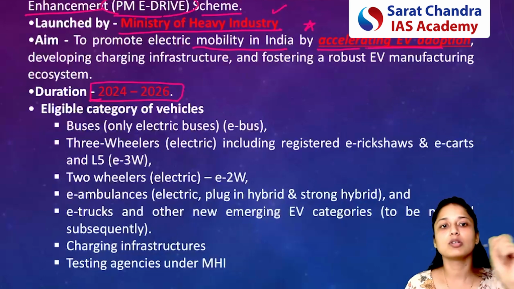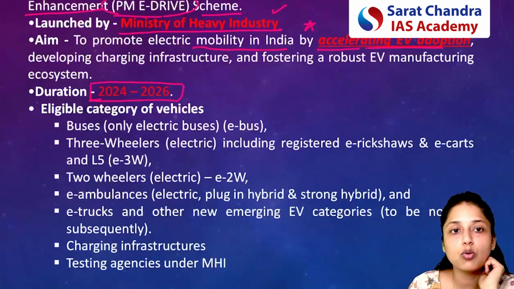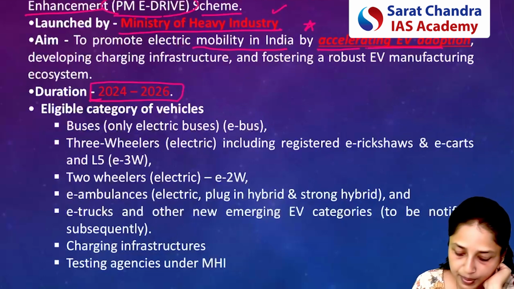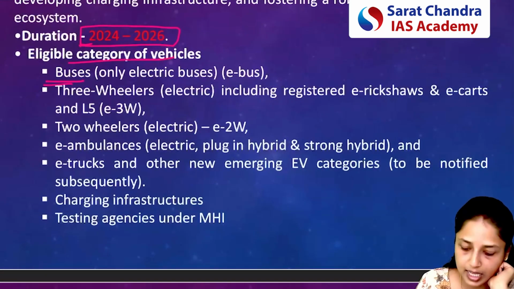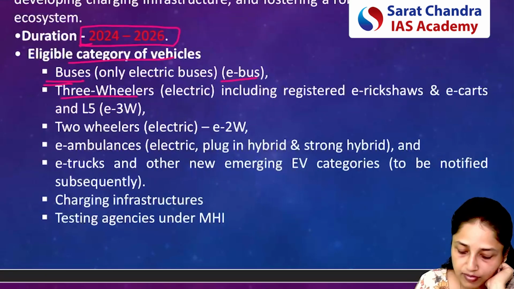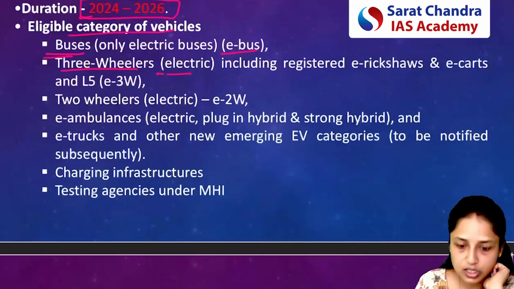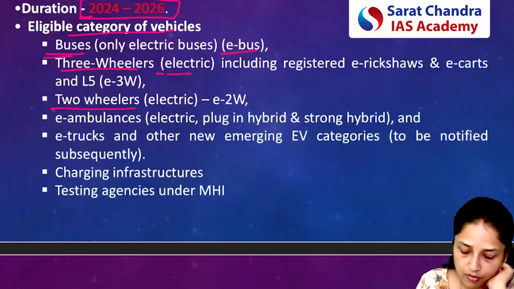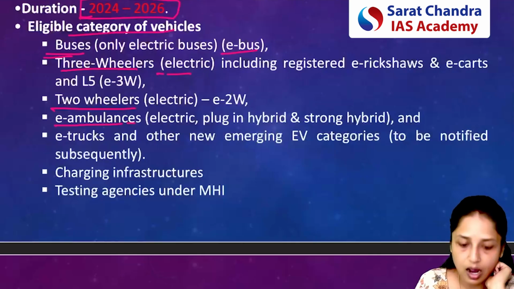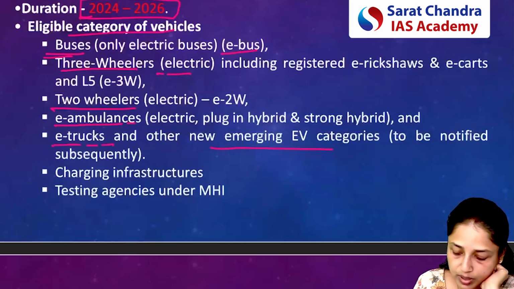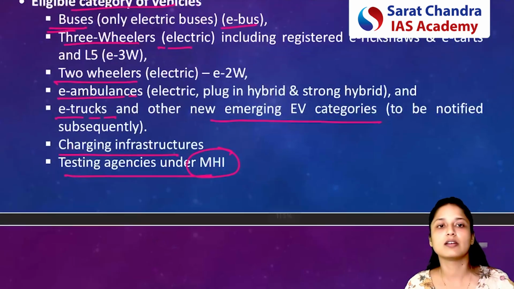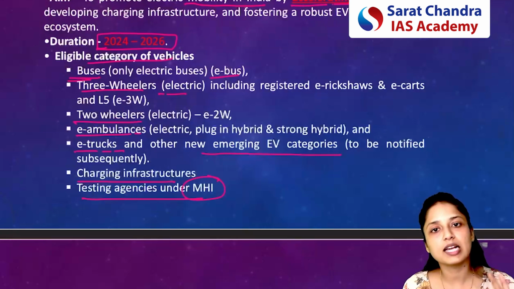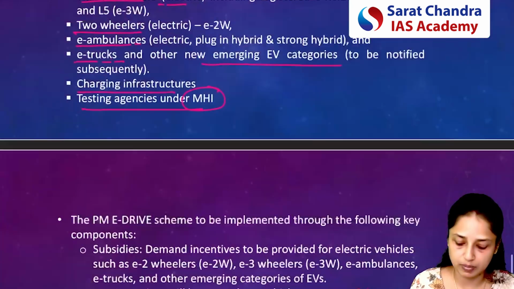Now, if we talk about the eligible categories, which entities will be eligible for the PM Drive scheme? Eligible entities will be electric buses like e-buses. Next will be electric three-wheelers. Next will be electric two-wheelers. After that, e-ambulances. After that, e-trucks and other new emerging EV categories. After that, charging infrastructures, and finally, testing agencies under the Ministry of Heavy Industries. So please remember the eligible categories also for the PM e-drive scheme.